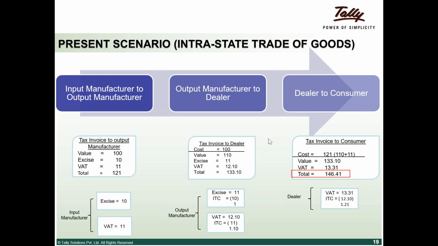Again, Sangeeta asks, was VAT not a destination-based tax? We have explained this. VAT is a destination-based tax, but only within the boundaries of the states. Beyond the boundaries, you will not get an input credit, whereas in GST, beyond the boundaries also you will get an input credit.